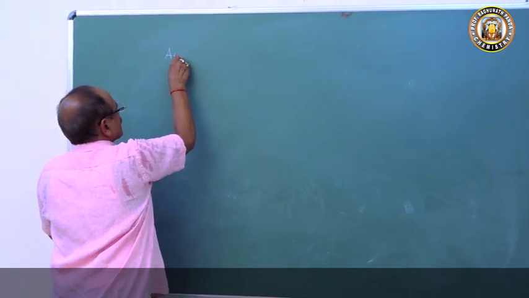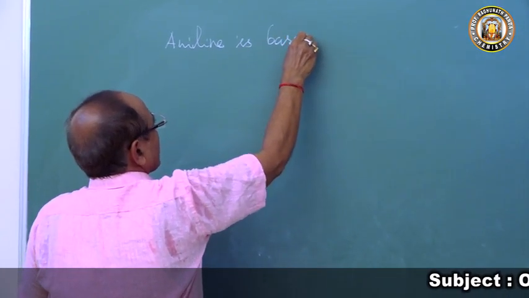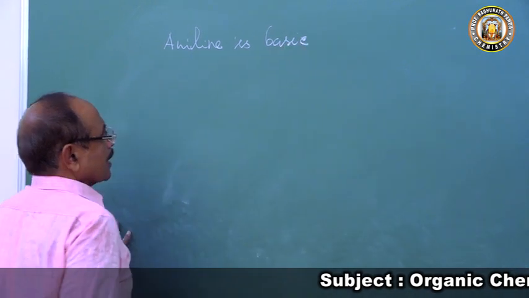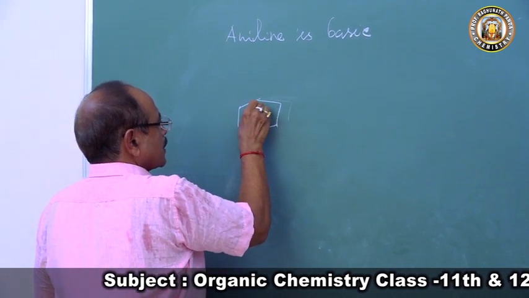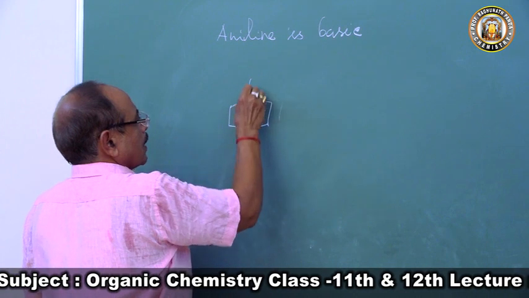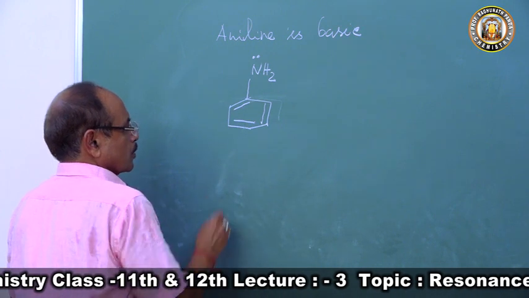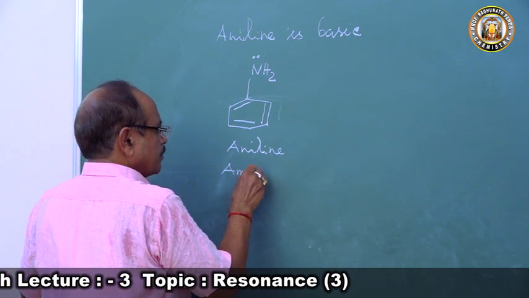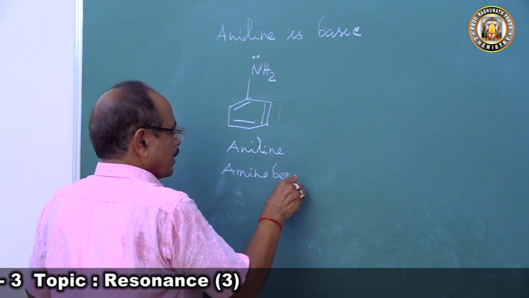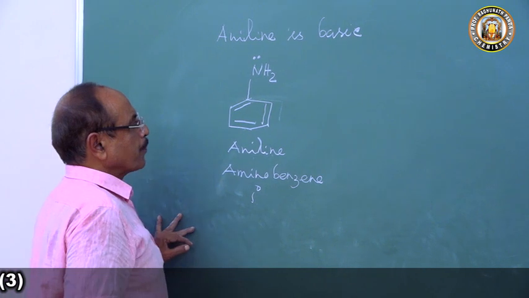So now let's come to the aniline is basic. So we have to say that there is a lone pair of electron at nitrogen, and this can accept. So now when you come to aniline, this is aniline, this is the benzene nucleus. So this benzene nucleus is bonded to NH2 group. The nitrogen atom has a lone pair of electron. So this is aniline, or this is also aminobenzene. In benzene nucleus amino group is substituted. This is NH2 group, so there is a primary amine.